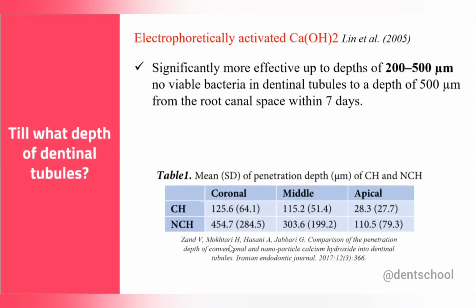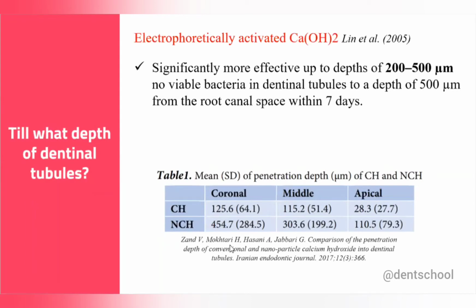Now, what is the difference between conventional calcium hydroxide and nanoparticle calcium hydroxide? According to Komabayashi, when you change the size of the calcium hydroxide particle, there is a change in shape also. If you compare the conventional calcium hydroxide and nanoparticle, the conventional calcium hydroxide has bigger particles, right? So the shape will be rectangular.